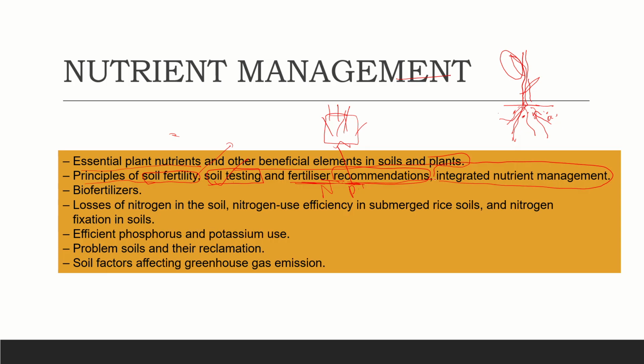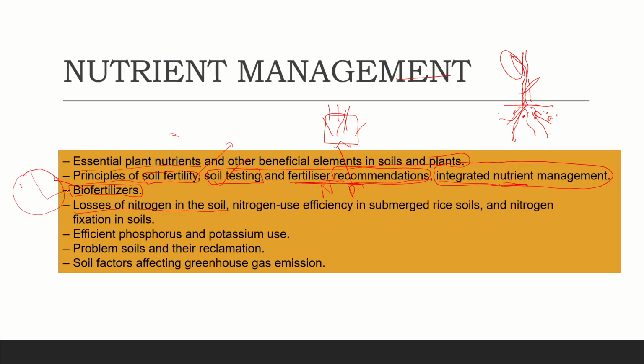And next, integrated nutrient management. So approaching different methods for nutrient management. Next, biofertilizers. Bio means, as we all know, living. So living fertilizers. That means the good bacteria which aid in fertilizing is what we study here. And losses of nitrogen in the soil is a common feature.